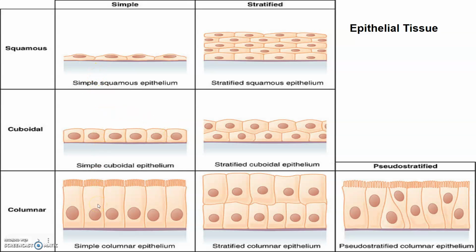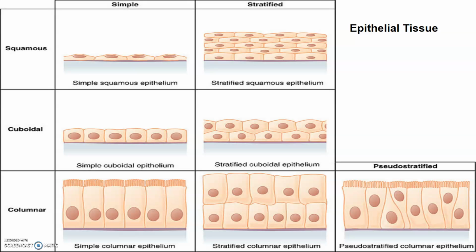So these are simple epithelium. Now the squamous epithelium is made up of a thin layer of cells. You can see here simple squamous epithelium, flattened cells with irregular boundaries. They are found in the walls of blood vessels, air sacs of lungs, and they are also involved in the function of diffusion because of their single cell organization.